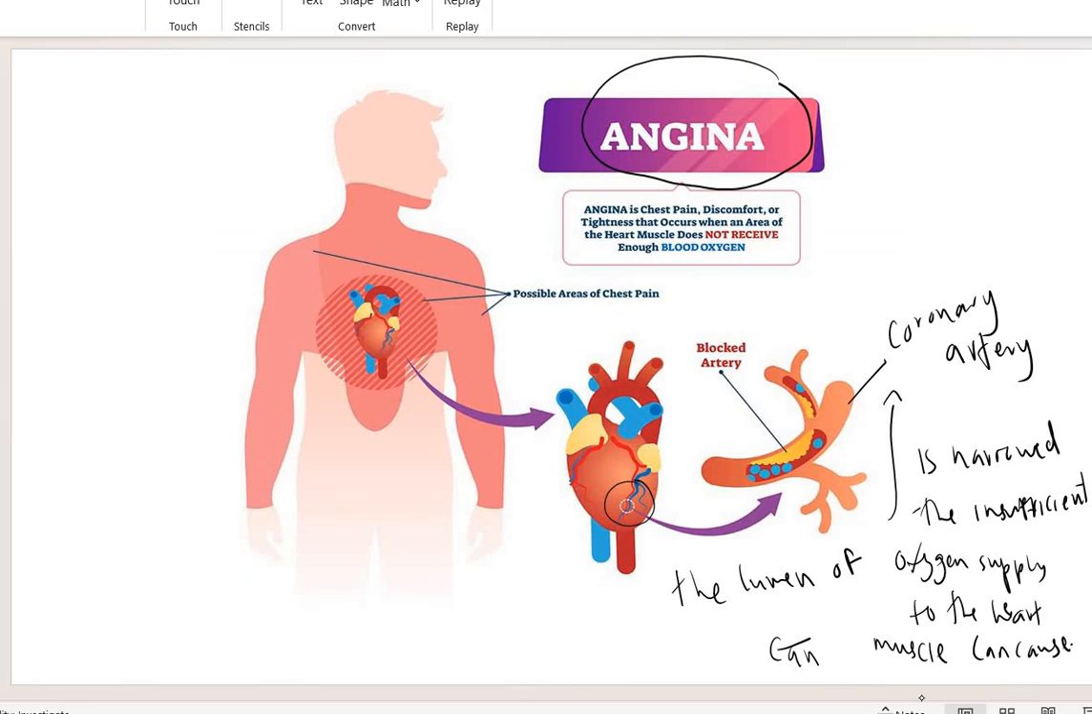So usually with angina, you will feel pain. It is chest pain that occurs in the heart muscle that does not receive enough blood oxygen. So usually when a person suffers from angina, he always feels chest pain. This is because the coronary artery is narrow. The lumen of the coronary artery is narrow, so the insufficient oxygen supply to the heart muscle will cause angina. This one is specifically in the coronary artery.